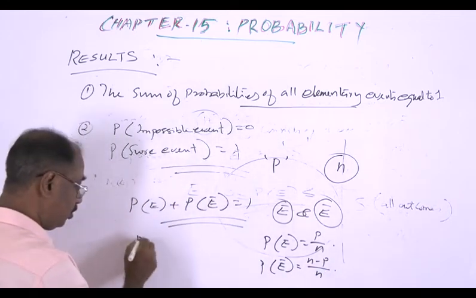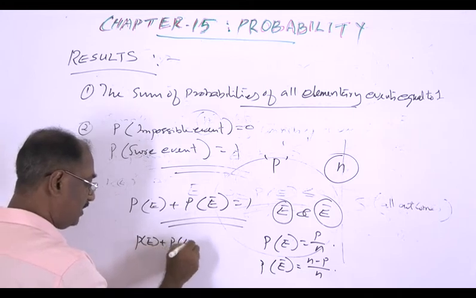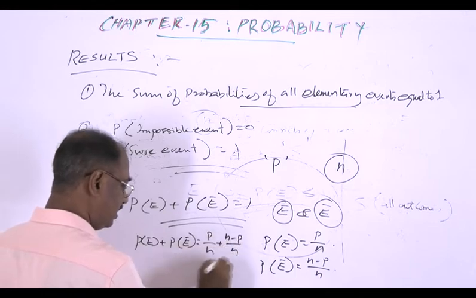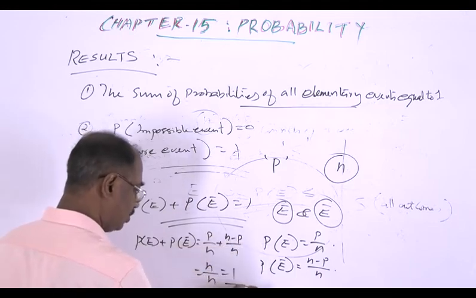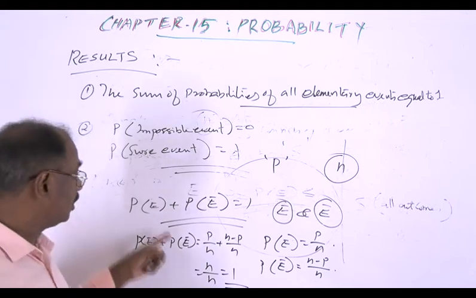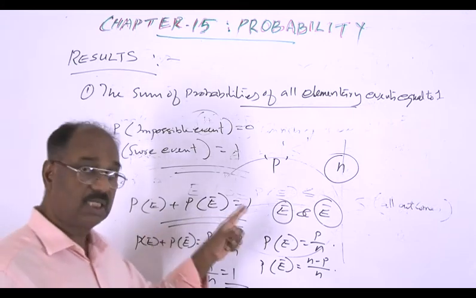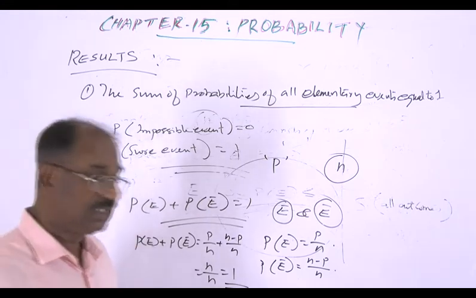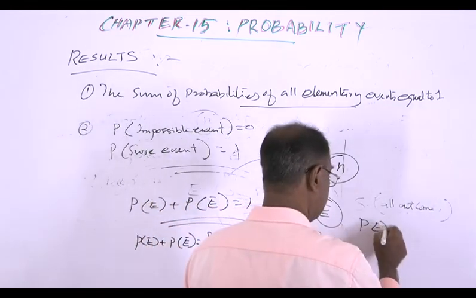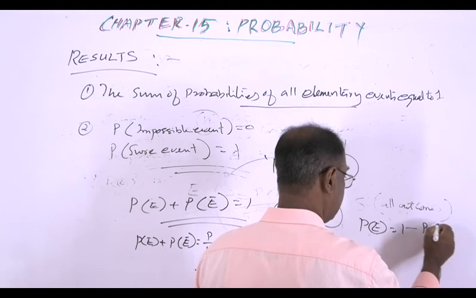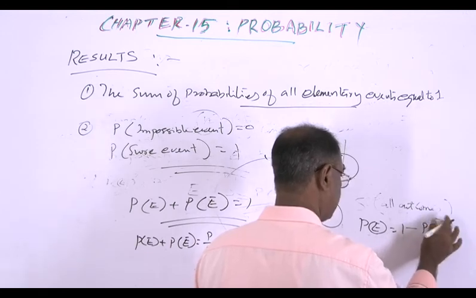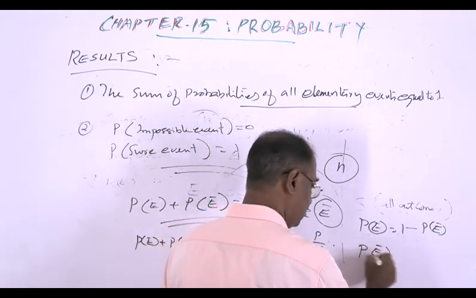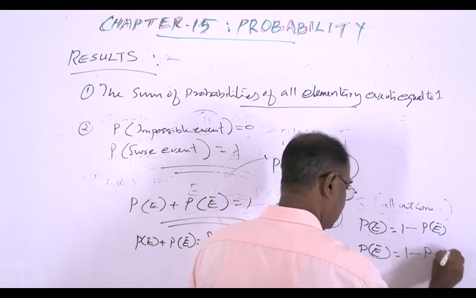In this case, the probability of E plus the probability of E bar is equal to P by N plus N minus P by N, which is equal to N by N, which is equal to 1. So the probability of E plus the probability of E bar is equal to 1. And in this case, we see that the probability of E is equal to 1 minus the probability of E bar, or the probability of E bar is 1 minus the probability of E.